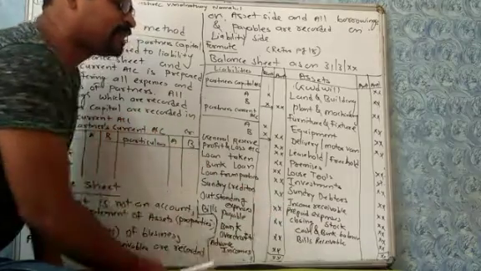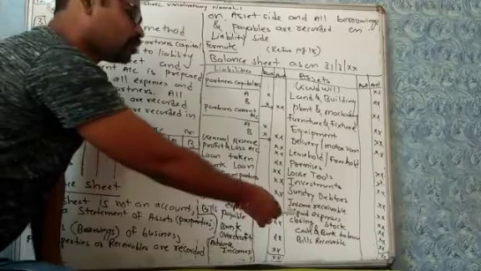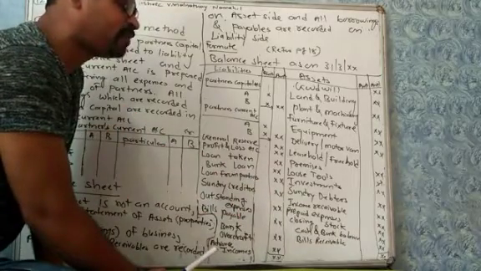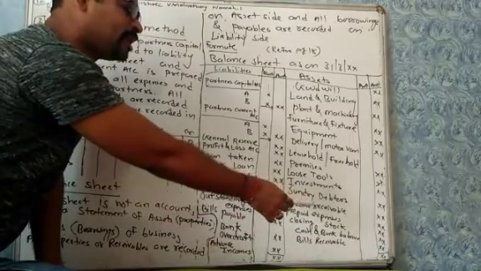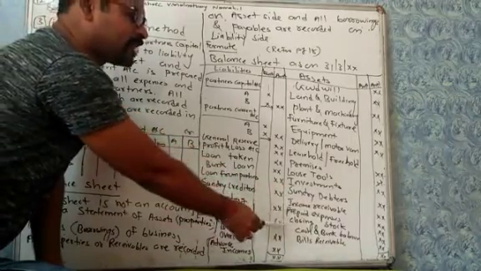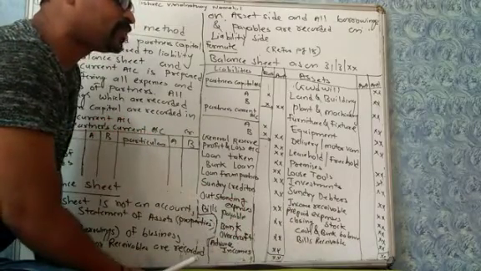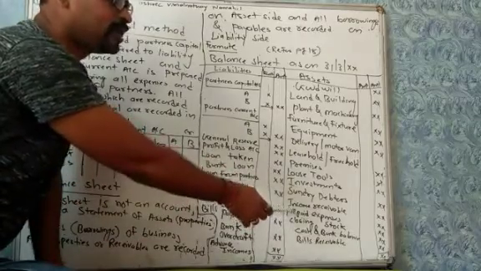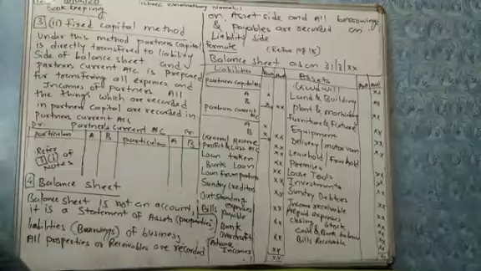Prepaid expense means expense paid in advance by businessmen. Closing stock is a stock at the end of year available for the business. Cash and bank balance available for the business is recorded here. Bills receivable means bill to be received by businessman. This is also recorded on asset side.